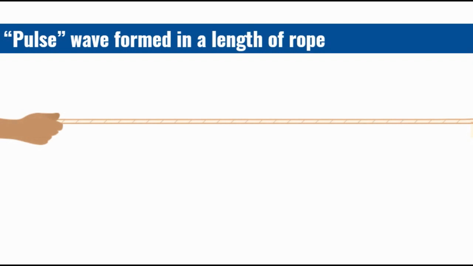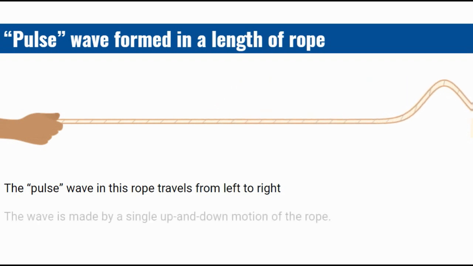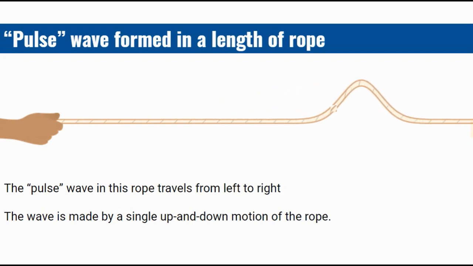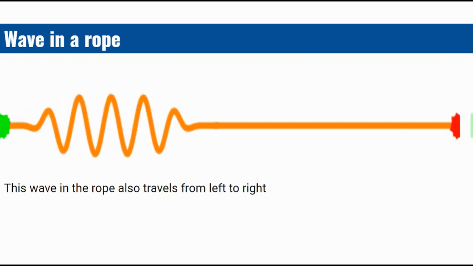Waves can be made in simple objects too, like a piece of rope. A single wave like this one is called a pulse. The pulse is created by a disturbance in the rope on the left-hand side, and it moves that energy from left to right. Rather than a single pulse in the rope, a repeated up and down disturbance, or an oscillation,